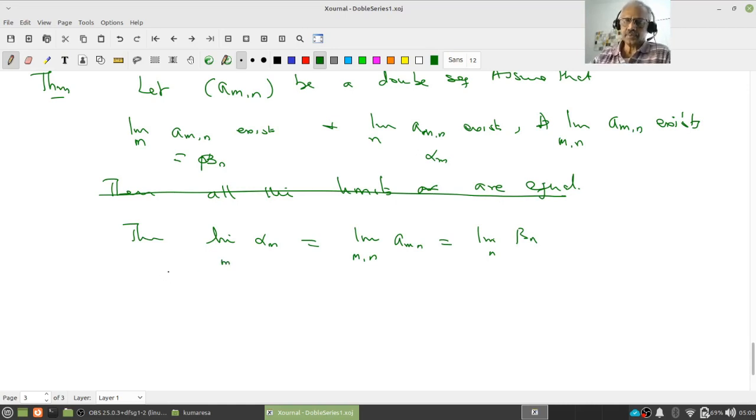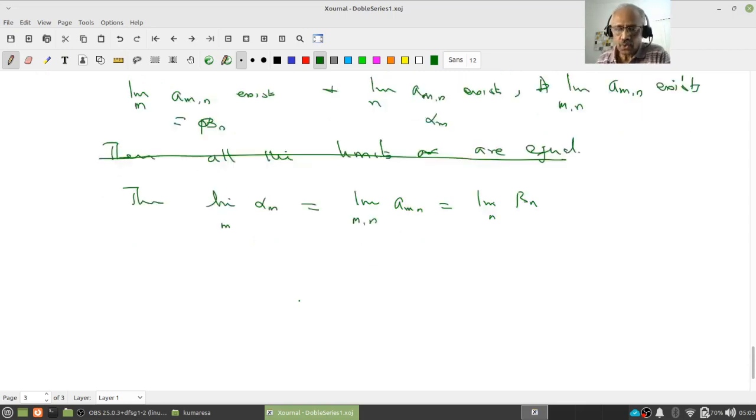What I am assuming, please understand, is that in the last example we saw the row-wise limit does not exist, leave alone the convergence of the sequence of row-wise limits. But what we are now saying is assume the double sequence converges and the row-wise limit exists, then the sequence of row-wise limits will converge. And where does it converge to? It converges to the limit of the double sequence. Please understand, it's very important to understand the result.